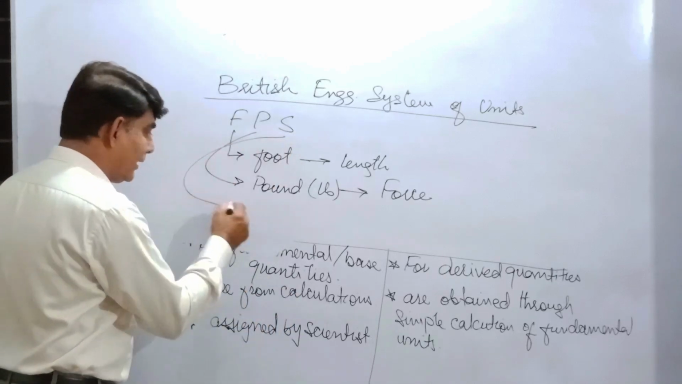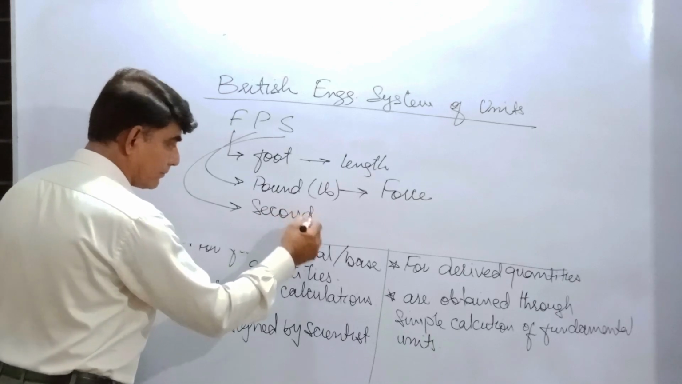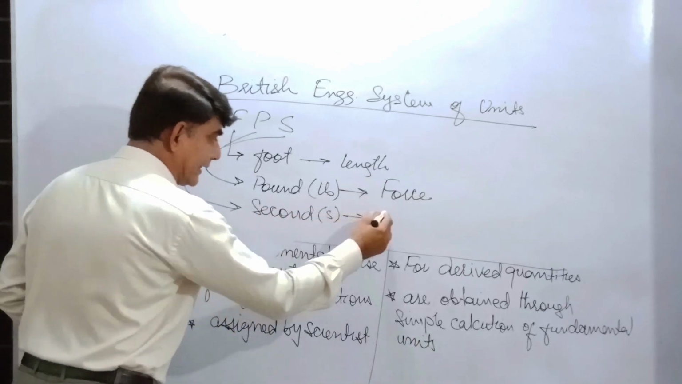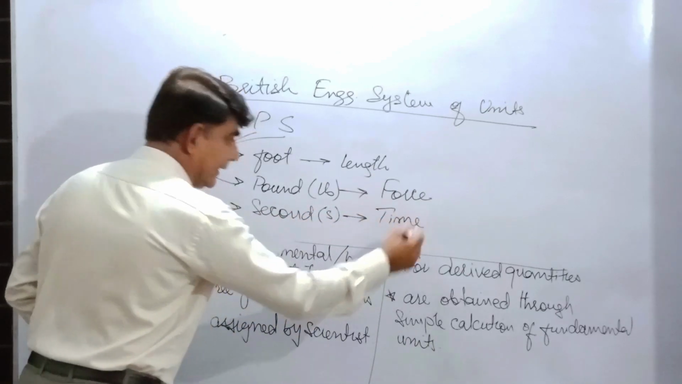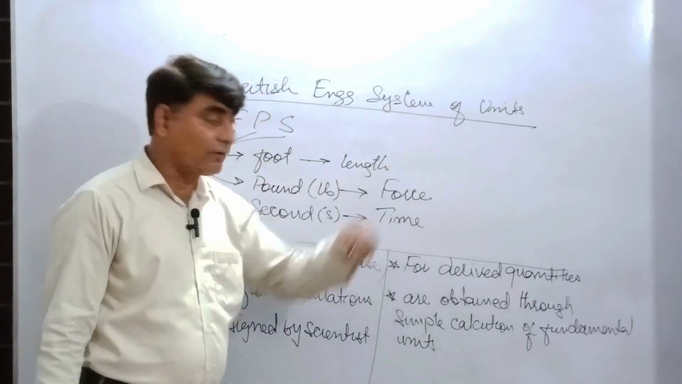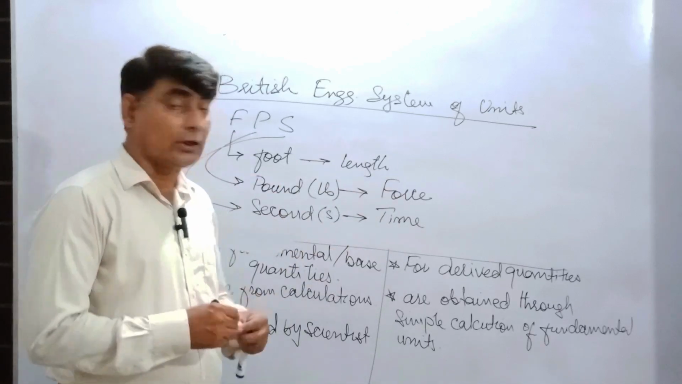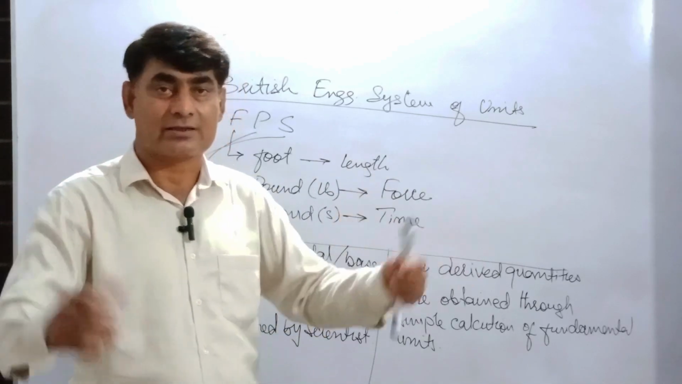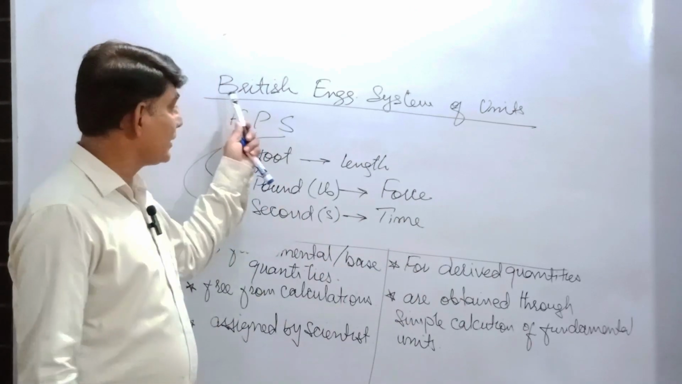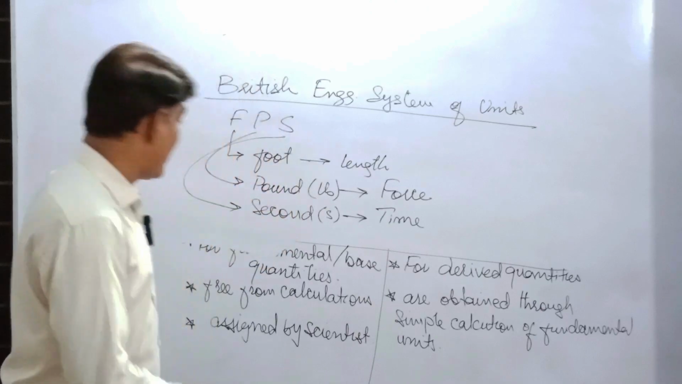Okay, now the third one is second. It is for time. So the fundamental quantities in the British engineering system of units are length, force, and time. Okay, this was not the international system of units. It's only for British, generated by the British engineering system.